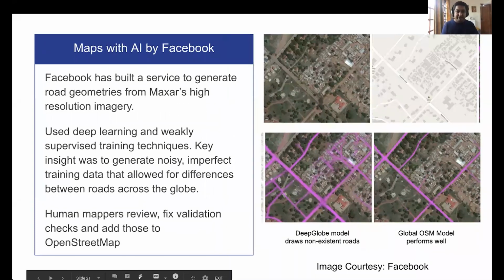slide. Similarly, Facebook has this big effort. Facebook is actually using OpenStreetMap for all of the properties for their mapping needs. And so they have an incentive to make sure this data is fresh, up to date, and accurate.